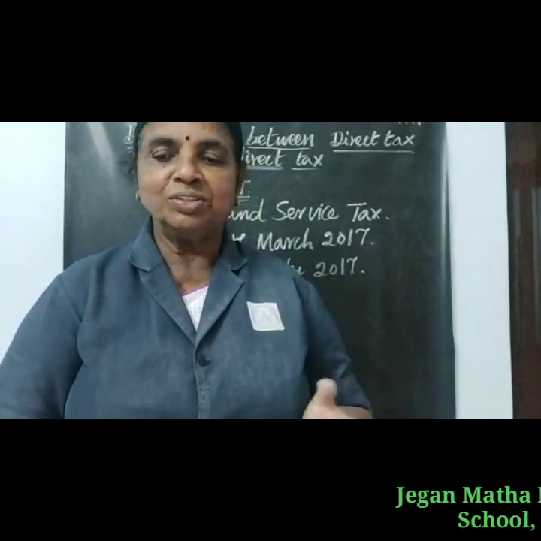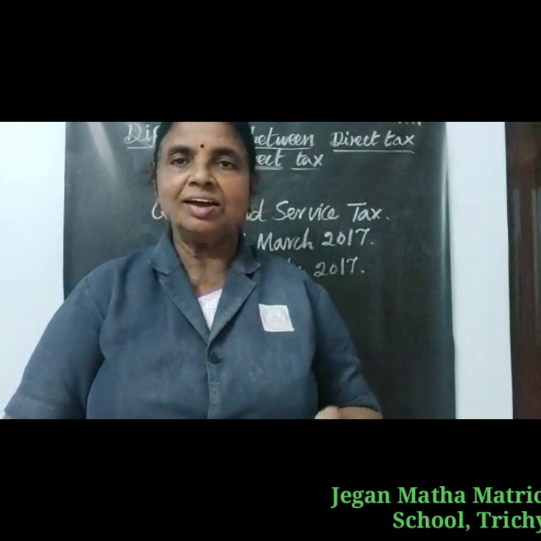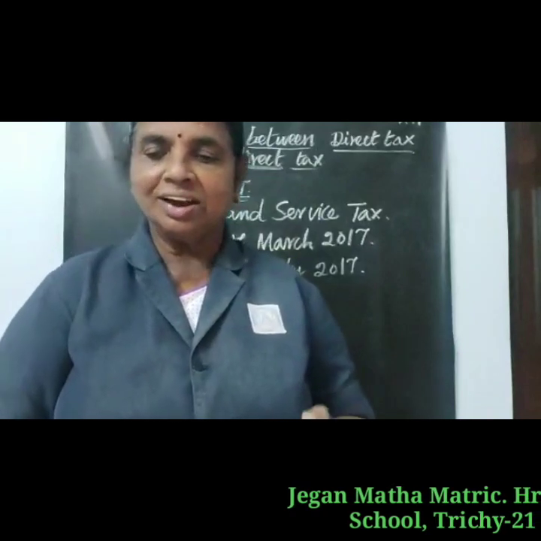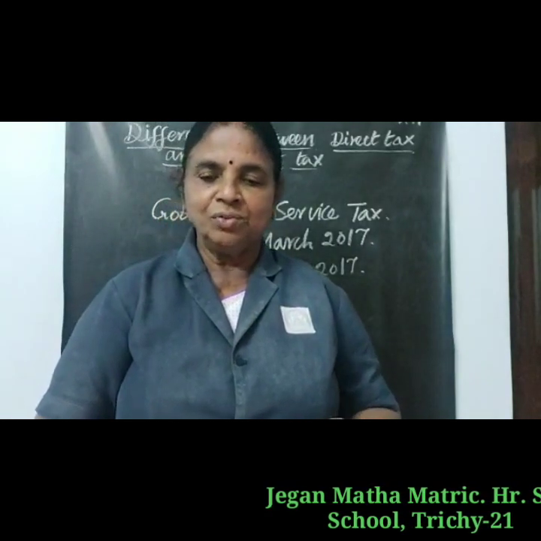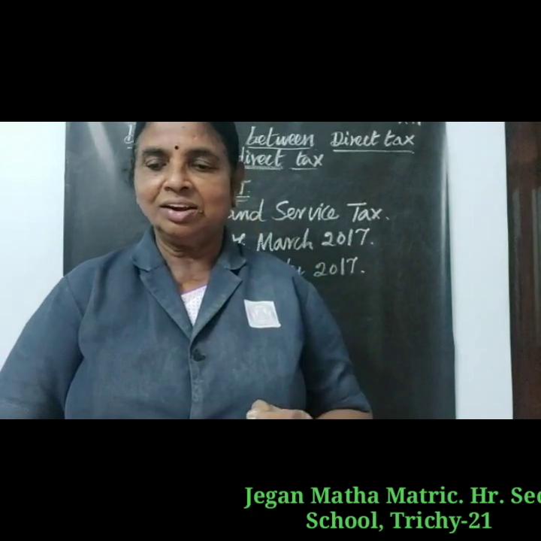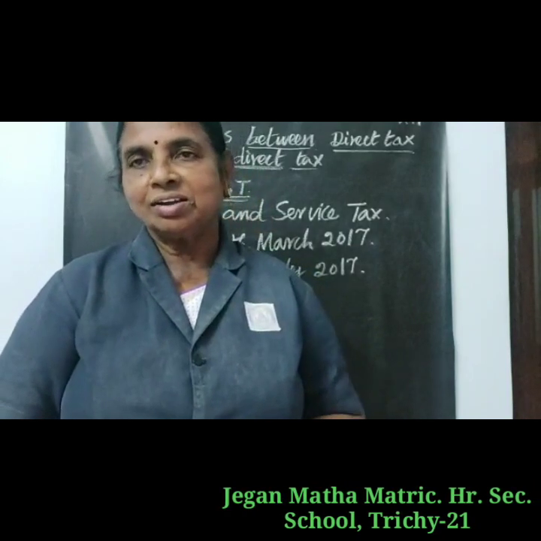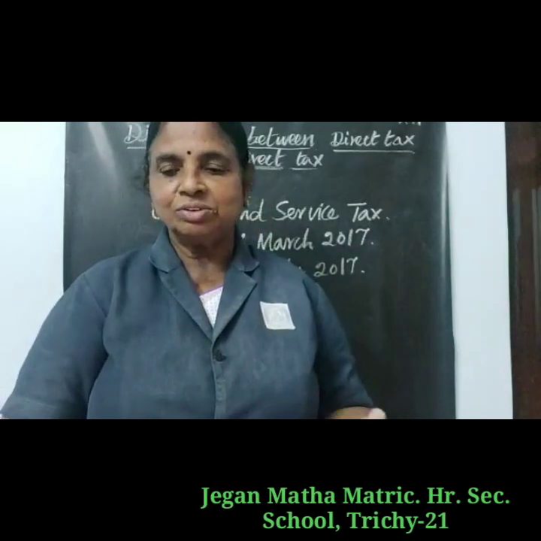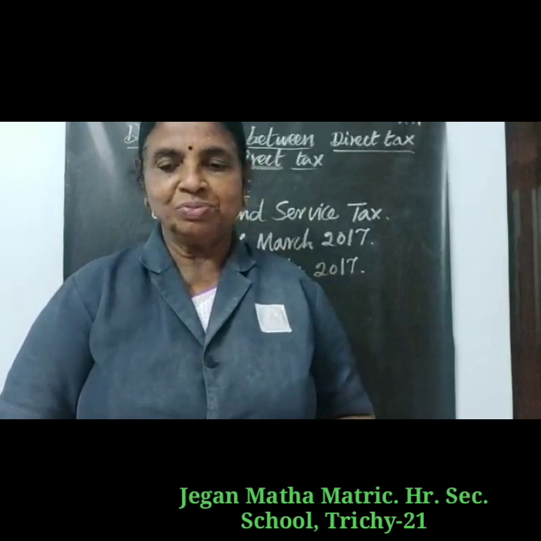SGST is collected by the state government on an intra-state sale within state and union territory. IGST is collected by the central government for interstate sale. Example, Maharashtra to Tamil Nadu, Tamil Nadu to Kerala, and so on.